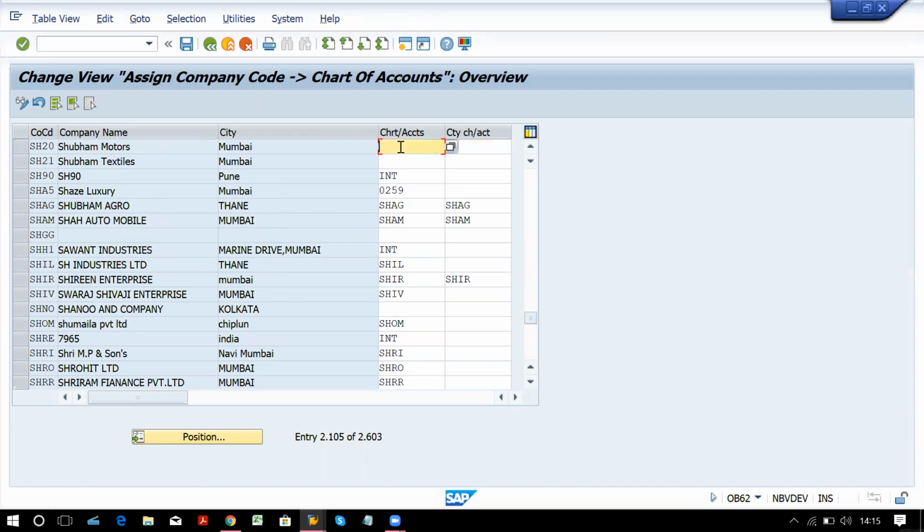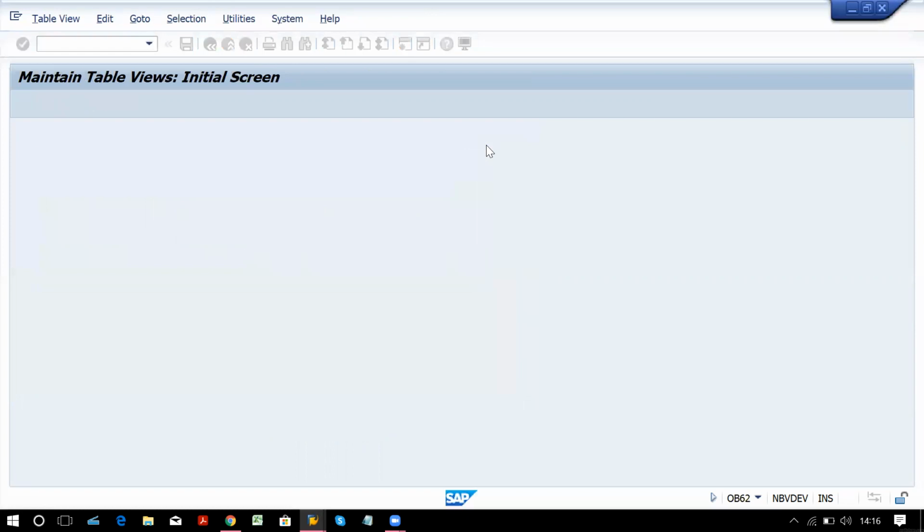If I assign it over here, it will be treated as operating chart of account. So just assignment is on different places. I am assigning to both the companies, that is also fine. If I have both the chart of accounts, you have to assign operating over here, country specific over here, and group you already have to assign at the time of creation. Group chart of account you can assign over there. Save this.